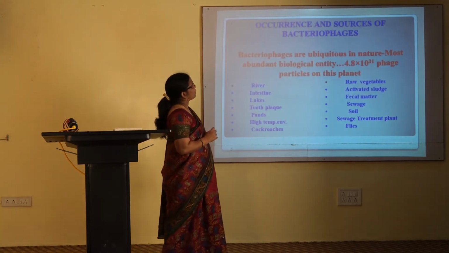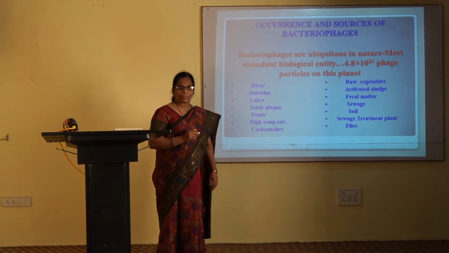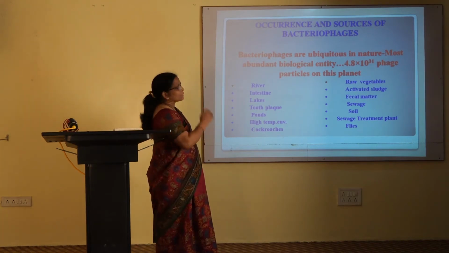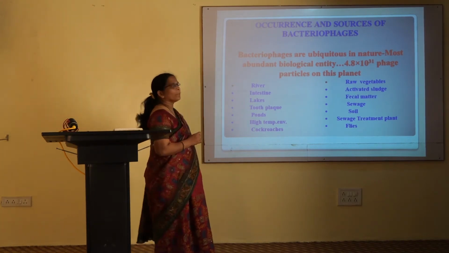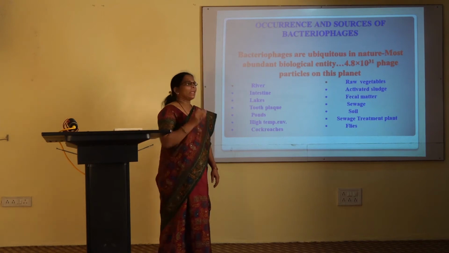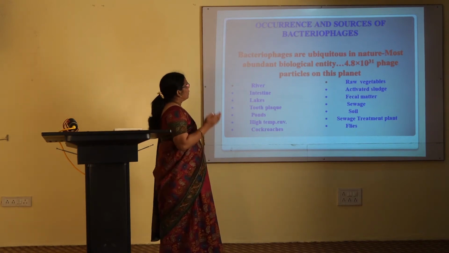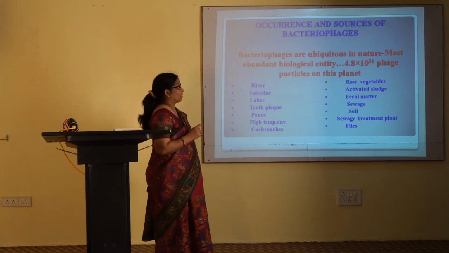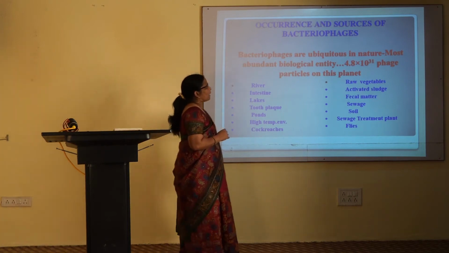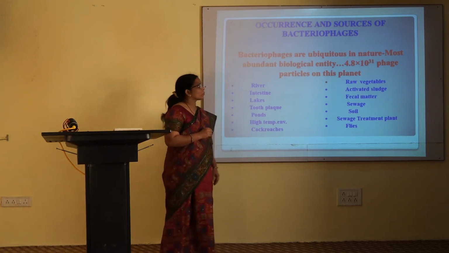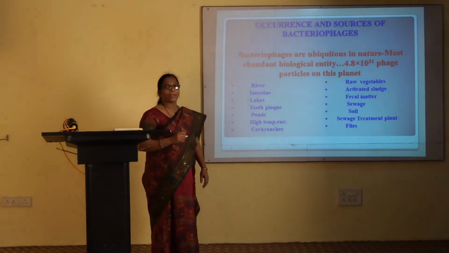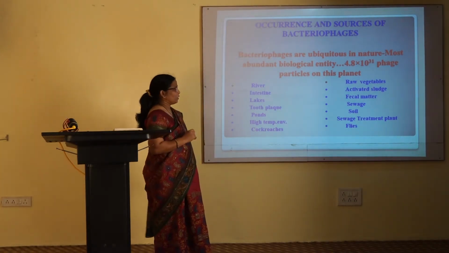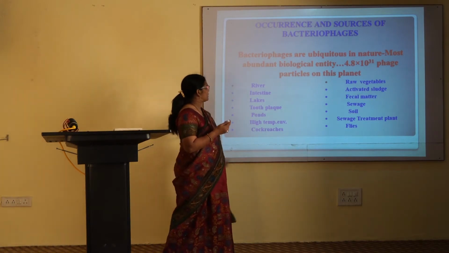Now let us see the occurrence and sources of bacteriophages in nature. As we all know, bacteriophages are ubiquitous, meaning they are present everywhere. They are the most abundant biological entity on this planet. If you estimate the number, there are almost 4.8 times 10 raised to 31 phage particles on this planet. So they are ubiquitous in nature. They are present everywhere, as you can see here.